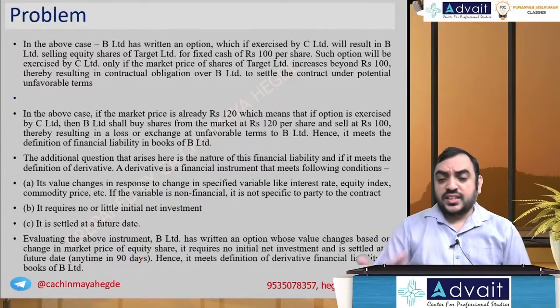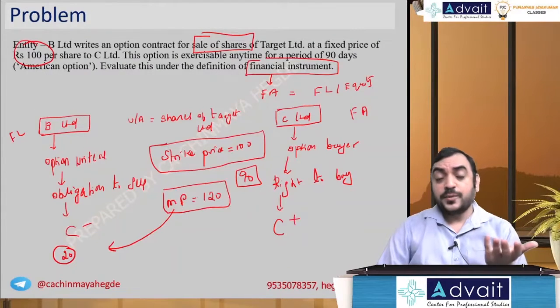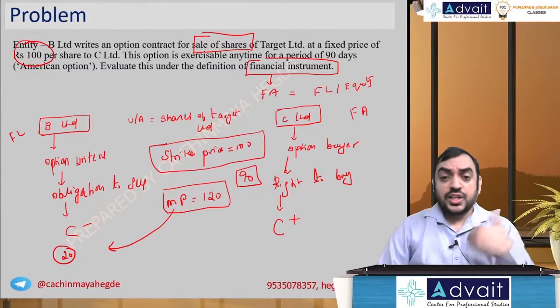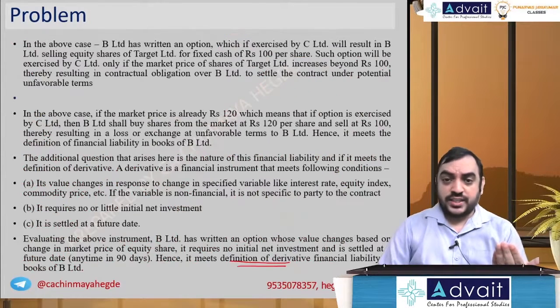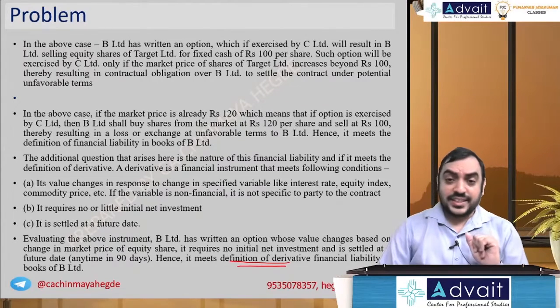And you can also say it's a definition of derivative because the value of this changes with respect to the value of shares of Target Limited, right? If the share price changes, the option premium also will change. So value of derivative changes with respect to the value of underlying asset.